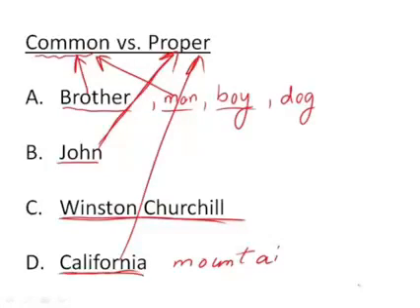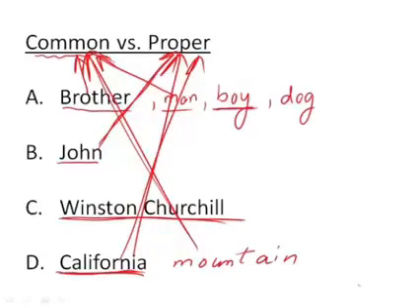What about mountain? Which mountain? It's general. Just like boy, which boy? We don't know, so it is common. But if I said Mount Everest, you could go to Mount Everest just like you could go to California. I'm not saying you should try to climb it or you could even climb it, but it is there. It is proper. Mount Everest is proper, just like California. Mountain in general is common, just the way boy and dog are.